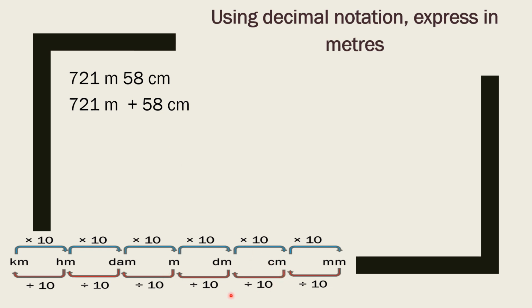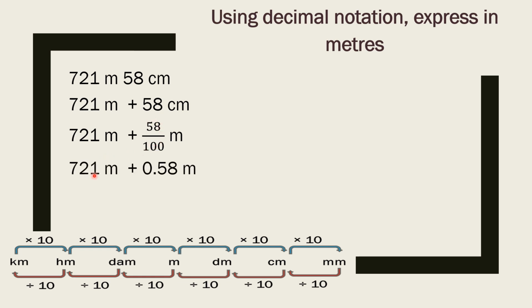When you need to convert centimeter into meter, you need to divide by 100. So it is very simple, 721 meter plus 58 by 100 meter. Now it is converted into meter. Now we can write this as decimal also. So it is 721 meter plus 0.58 meter, and we will write it in a combined form, which is 721.58 meter.